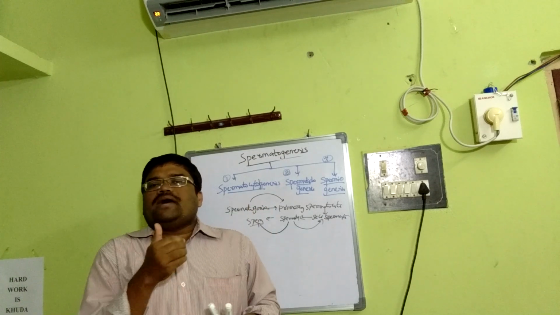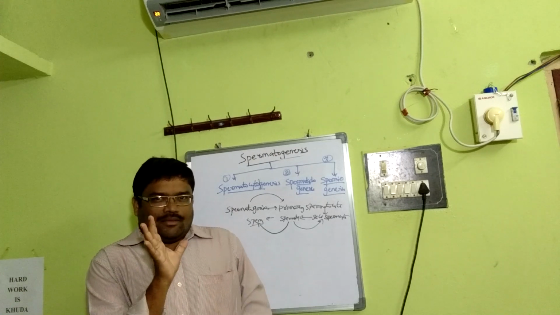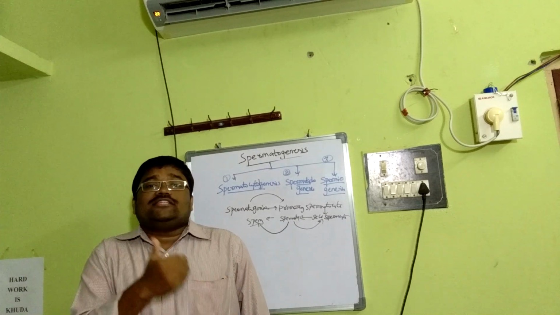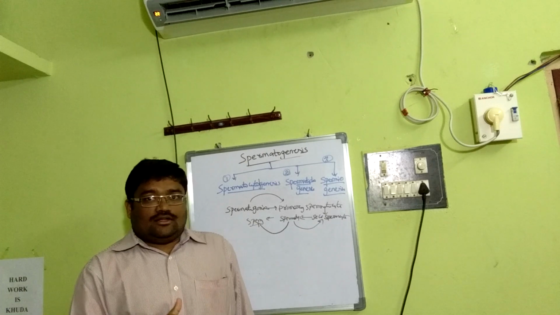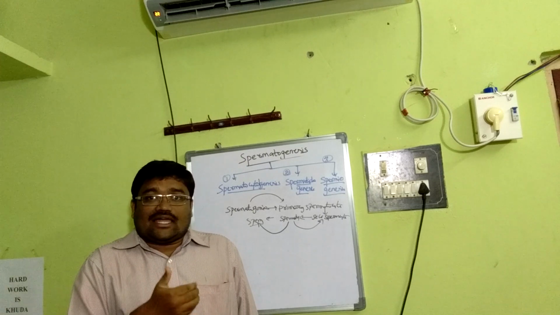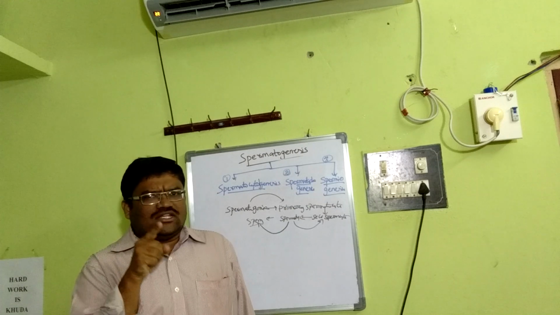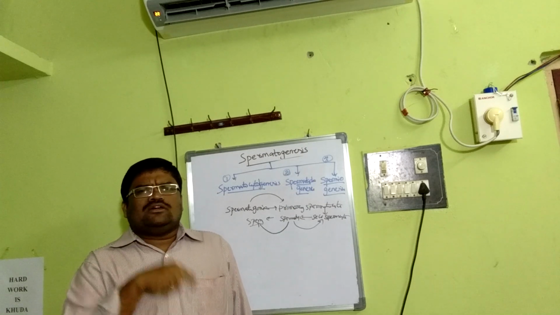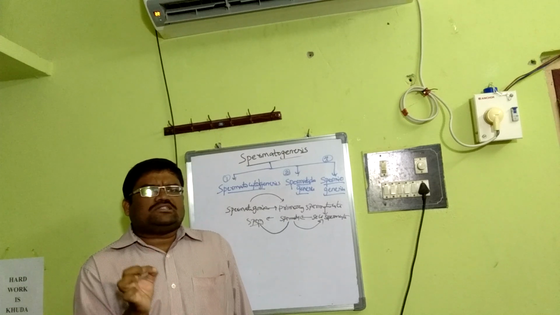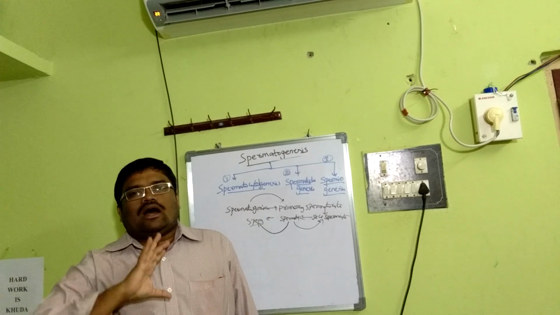Spermatocytogenesis: the spermatogonia undergo mitosis to produce primary spermatocyte, and this primary spermatocyte undergoes meiosis 1 to become secondary spermatocyte. Up till this stage it is called spermatocytogenesis. Then the secondary spermatocyte undergoes meiosis 2 to form spermatids, what we call spermatidogenesis, and this spermatid differentiates, that means structural or anatomical differentiation of spermatids into sperm or spermatozoa, what we call spermiogenesis. So ultimately sperm.